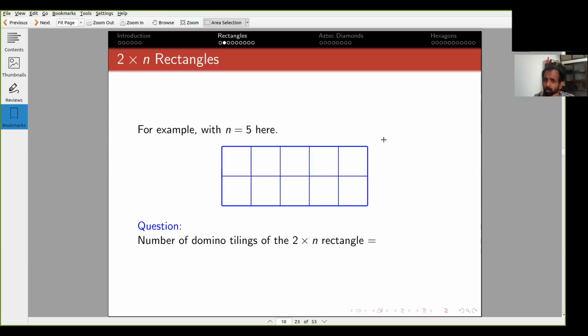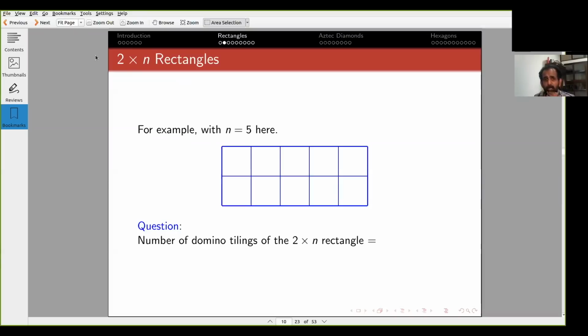And then what you obtain is a 2 by n minus 2 rectangle. And every single tiling of that will give you, when you add these two horizontal dominoes, a tiling of the 2 by n. And it is clear that these two sets are disjoint, because in the first case this was tiled by a vertical domino, in the second case by a horizontal.